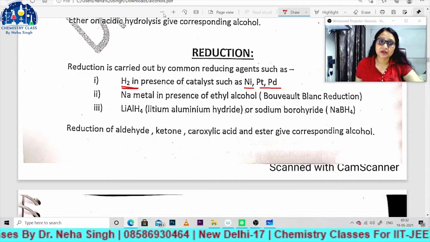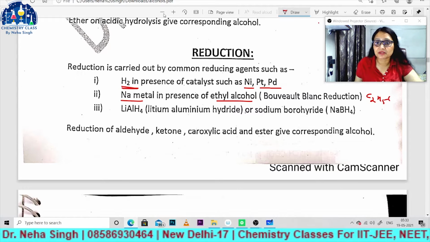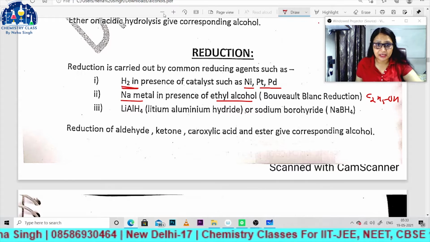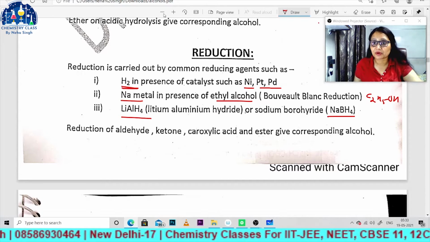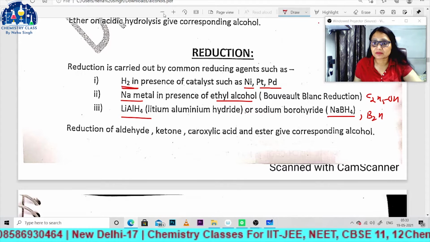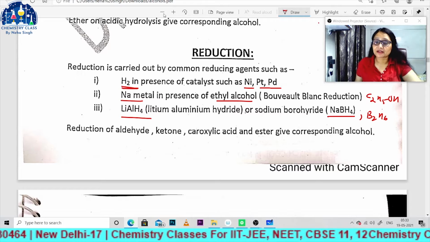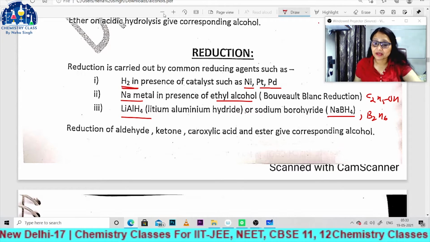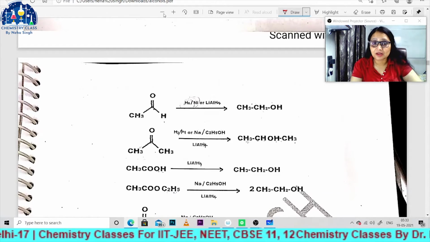You can use sodium metal in the presence of ethyl alcohol, C2H5OH, and you can take any reducing agent, for example lithium aluminum hydride, sodium borohydride or B2H6 diborane. So on reduction of aldehyde, ketone, carboxylic acid and ester also, you will get the corresponding alcohol. Now we will see all these one by one.